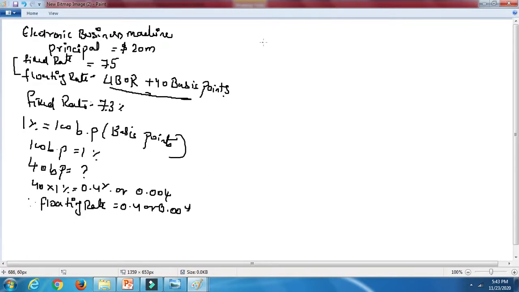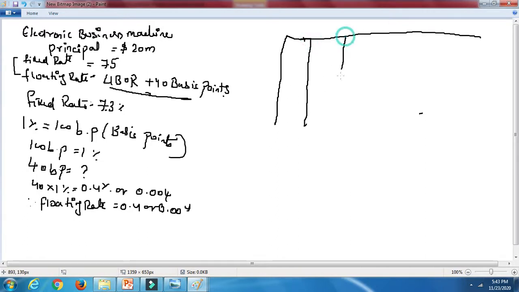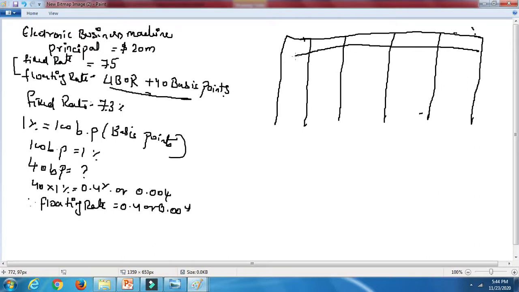So basically, we have already done this sort of thing. The time period we need to take here: spot US 3-year swap.